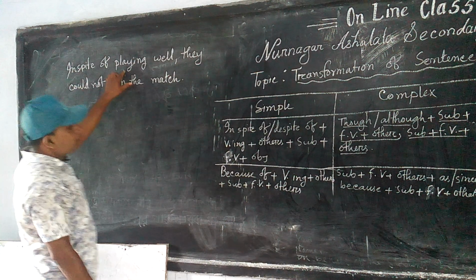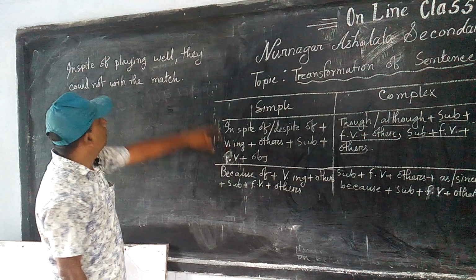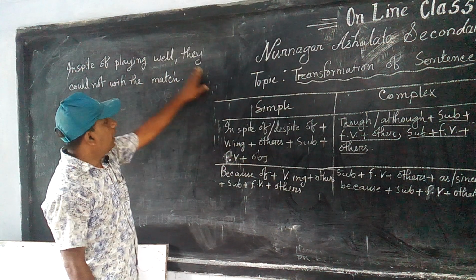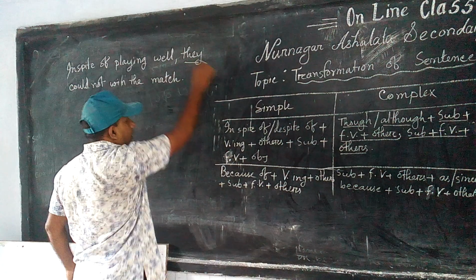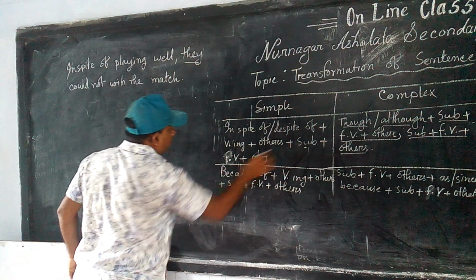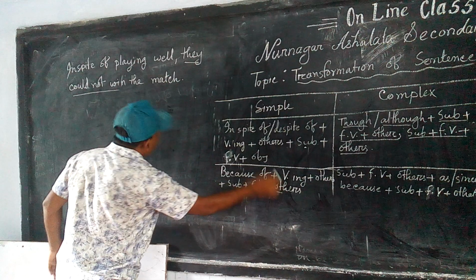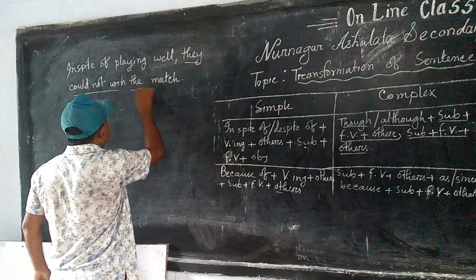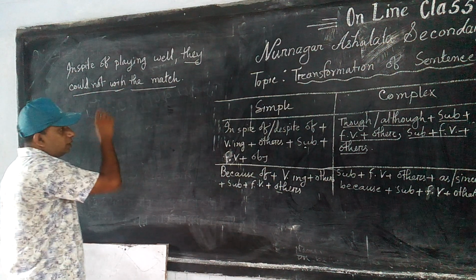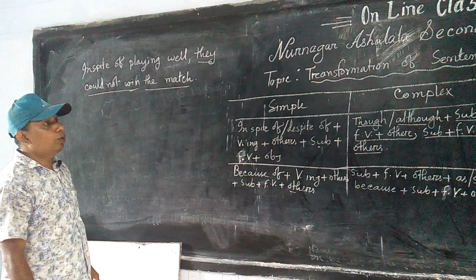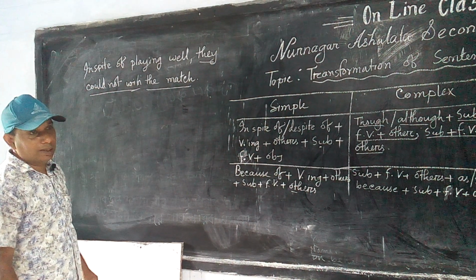In spite of plus verb ing plus well goes to others, and subject they, finite verb could not win, and others the match. This is a simple sentence. Now I will show you how it can be changed into complex.